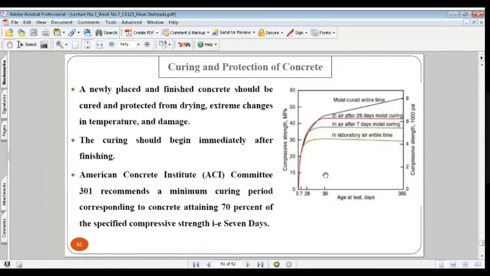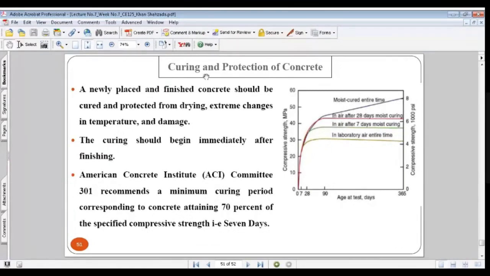Now the next topic is, Hamad beta, can you hear me? Hamad? Yes, sir. Everybody can hear me? Anyone else? Yes, sir. Clear.